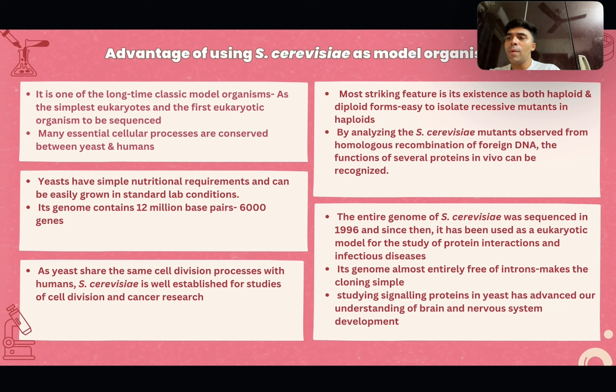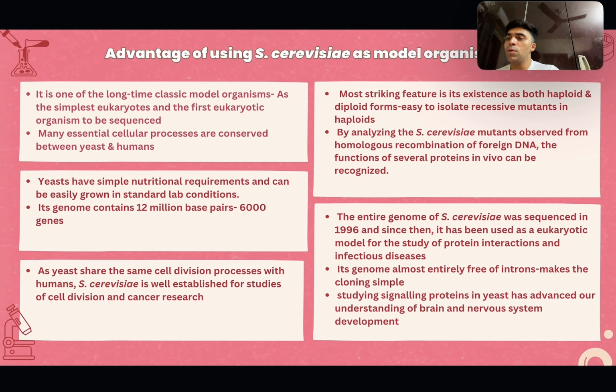The entire genome of S. cerevisiae was sequenced in 1996, and since then it has been used as a eukaryotic model for studying protein interactions and infectious diseases. Its genome is free of introns, which makes it simple for cloning and for studying signaling proteins in yeast.